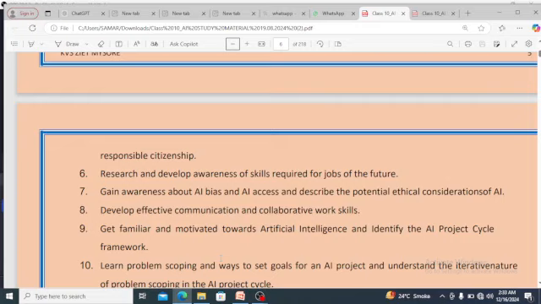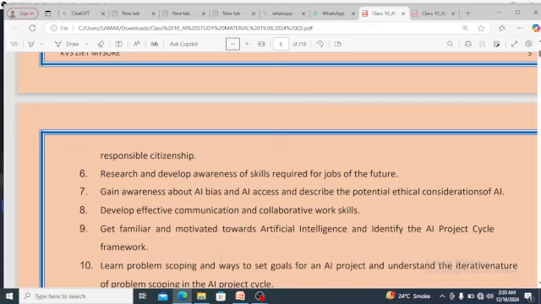Just like that, we have the AI project cycle. It means when we develop anything with the help of AI, then it will also have a project cycle. First of all, we need to gather the requirement. Then we need to manifest the requirement. It means we collect the requirement and then we need to use some programming language to develop the front end and back end framework of the software.